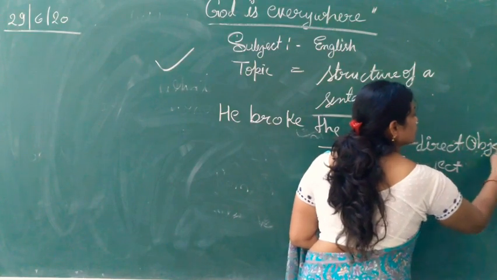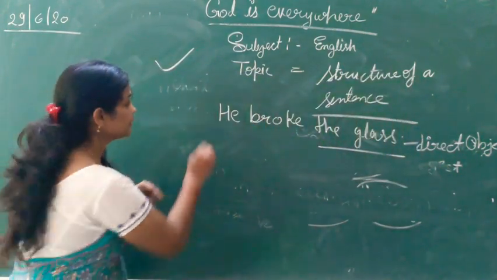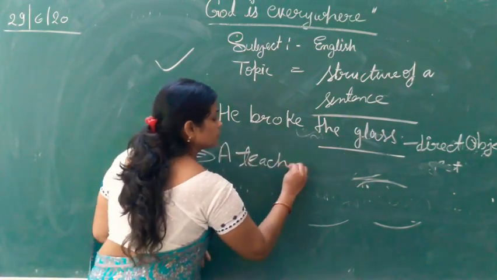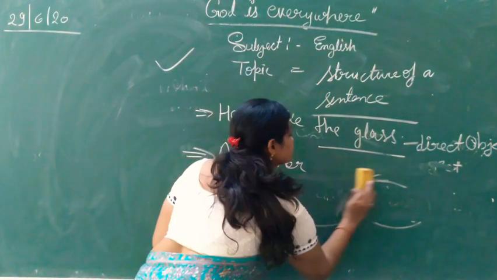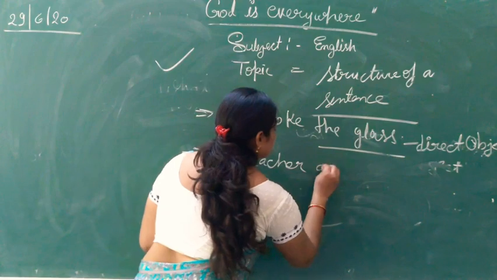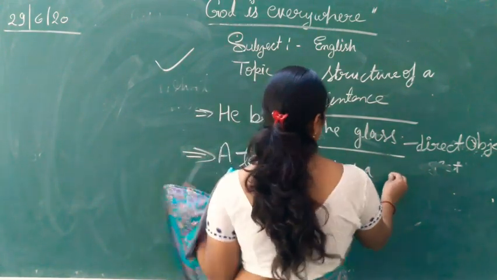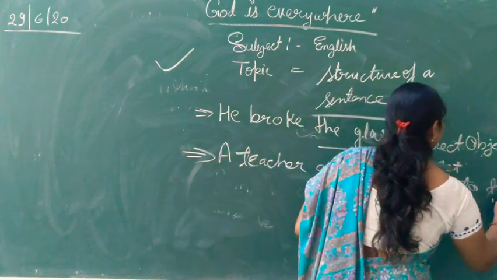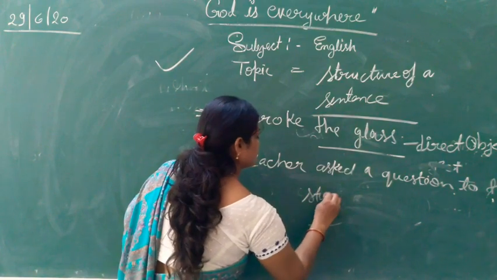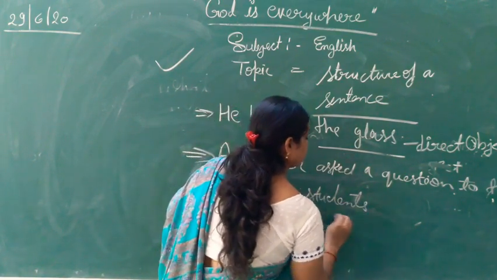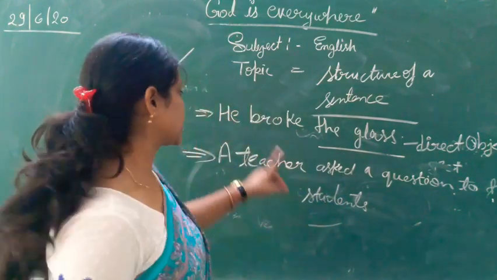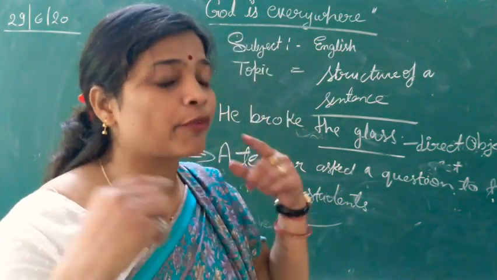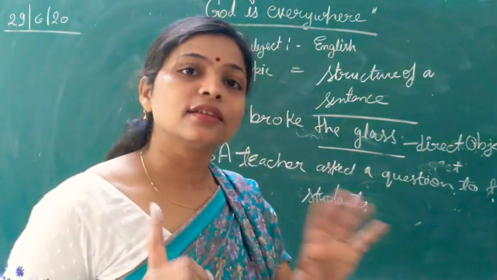And here, a teacher asked a question to the students. In the first sentence, he broke the glass. What did we get in answer when we put what? The glass. That is direct object.